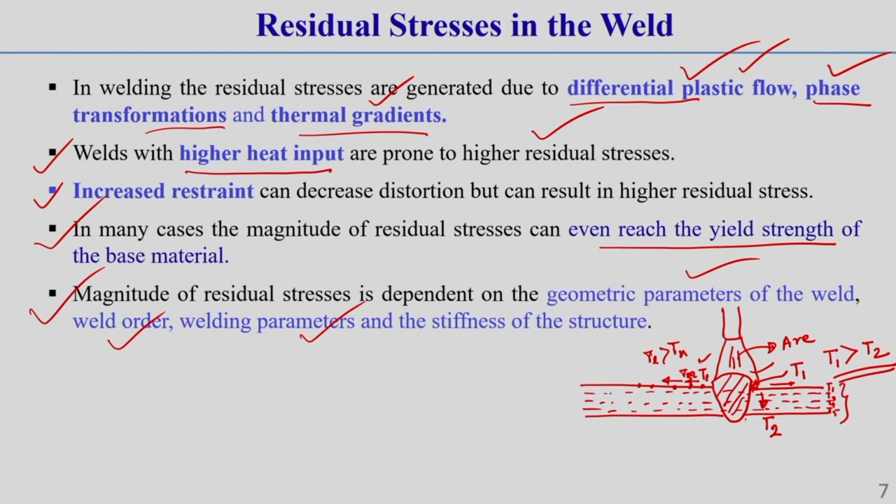Then what is phase transformation? Phase transformation means, let this weld be made up of steel material. This steel material has different phases: it has austenite phase, ferritic phase, bainitic phase, martensitic phase. So, this austenitic phase has one type of volume due to heating and cooling. That means the austenitic phase will have different expansion and contraction than ferritic, as well as bainitic and martensitic structures. So, due to this non-uniform expansion and contraction of different phases, also there can be some locked-in stresses.